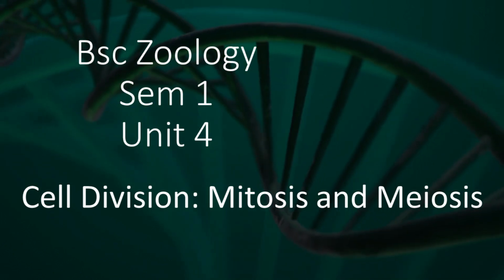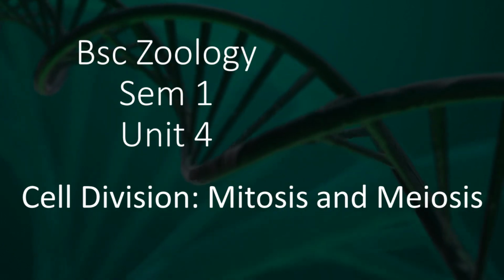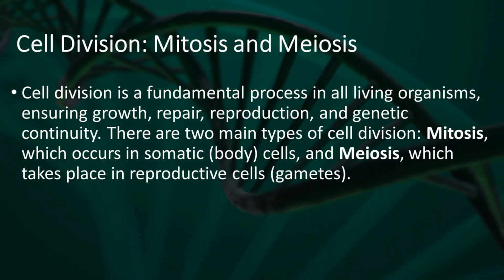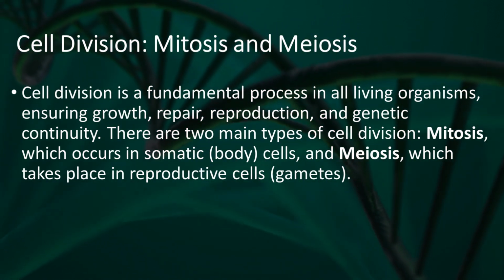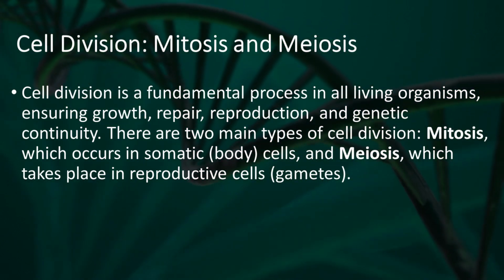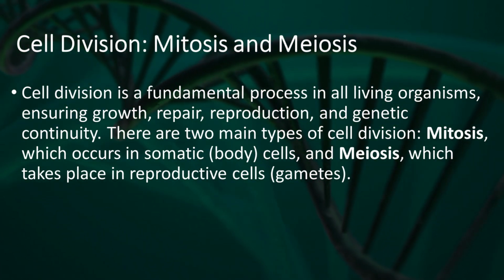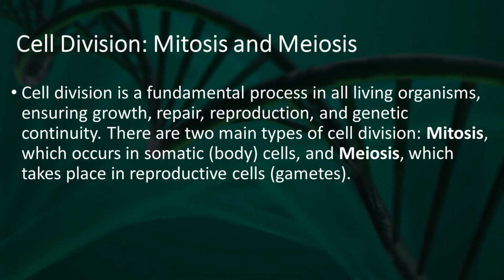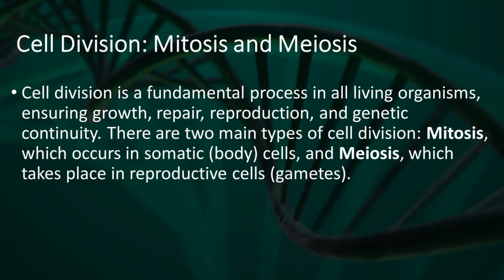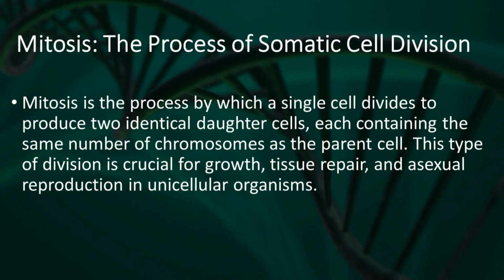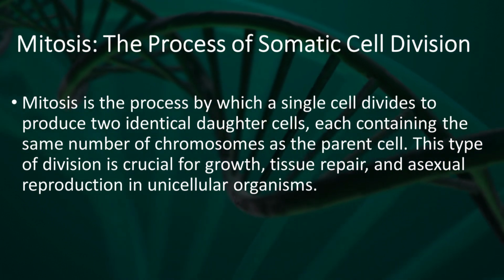Cell division, mitosis and meiosis. Cell division is a fundamental process in all living organisms, ensuring growth, repair, reproduction, and genetic continuity. There are two main types of cell division: mitosis, which occurs in somatic body cells, and meiosis, which takes place in reproductive cells, gametes. Mitosis, the process of somatic cell division.